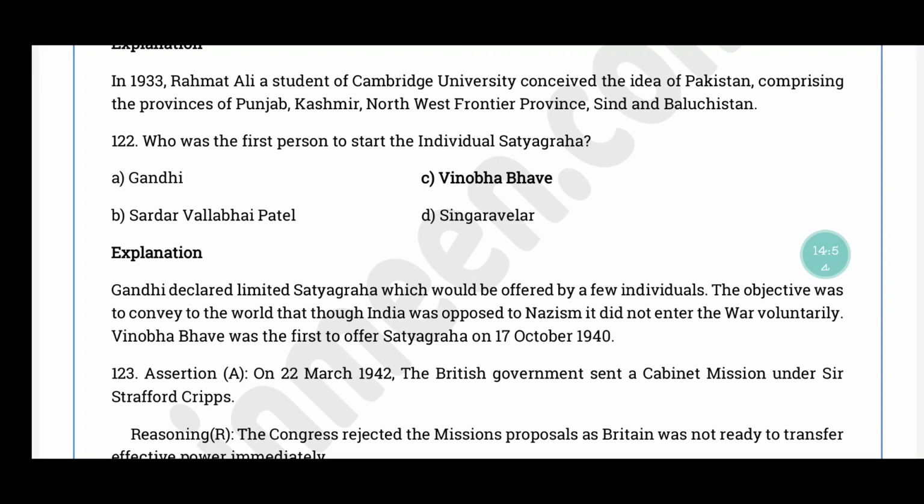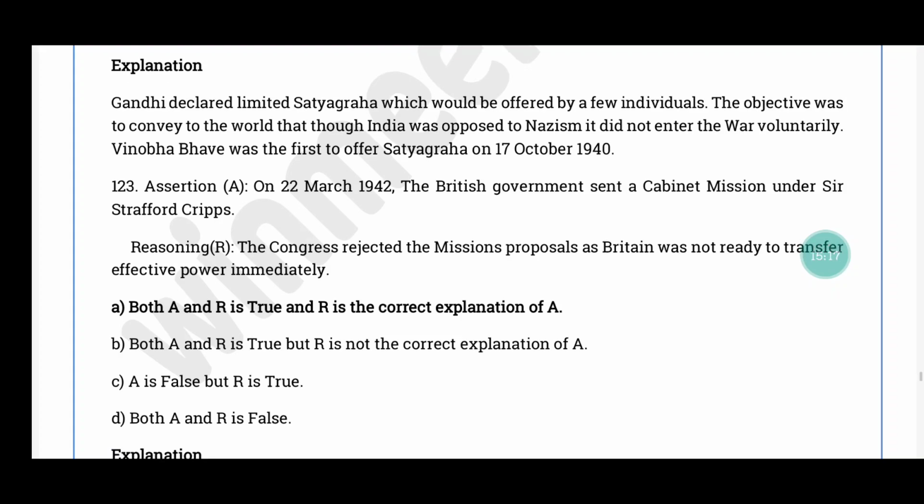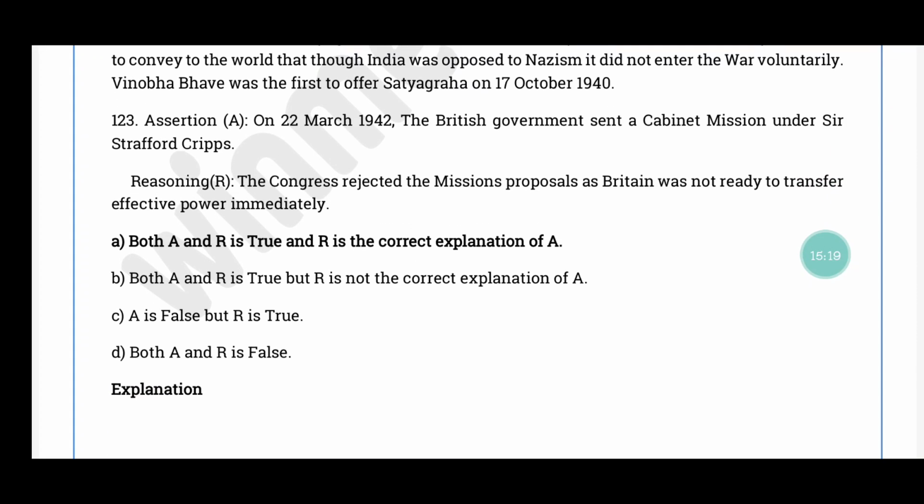Question number 123. Assertion. On 22nd March 1942, the British government sent a cabinet mission under Sir Stafford Cripps. Reasoning, the Congress rejected the mission's proposals as Britain was not ready to transfer effective power immediately. The correct answer is option A. Both the statement and the reason are true, and the reason correctly explains the statement.